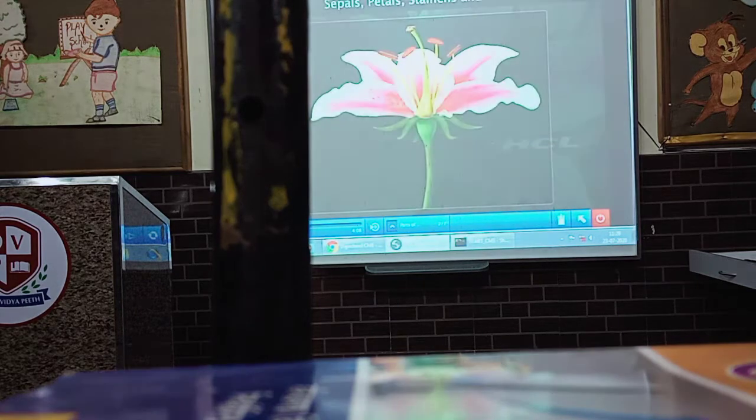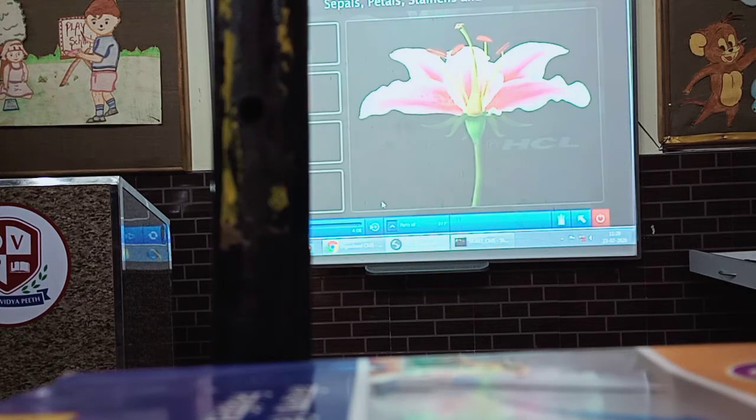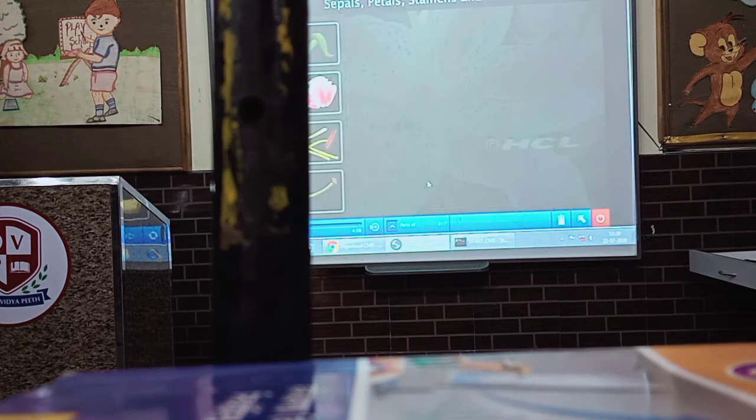The main parts of a flower are sepals, petals, stamens, and pistil. All flowers need not have all these four parts. Let us take a look at each of these parts one by one.